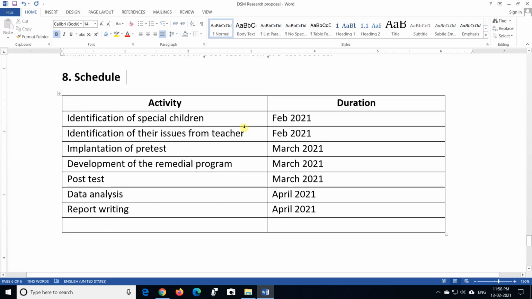The last point is the schedule. In the schedule, you are expected to mention the various activities in the activity part and write the tentative duration of your activities. The duration depends on when your course starts and when your submission dates are. It will be changed according to the schedule of your course.